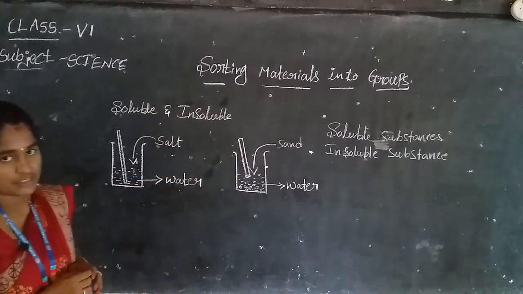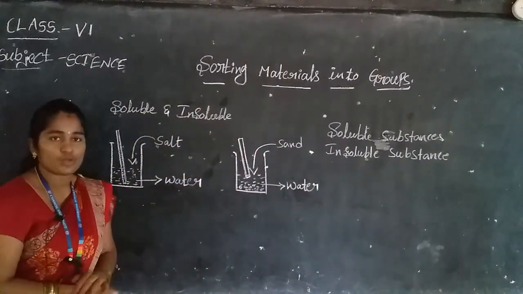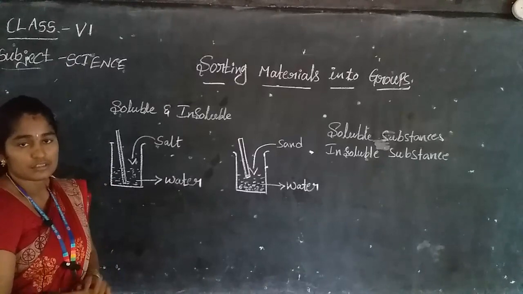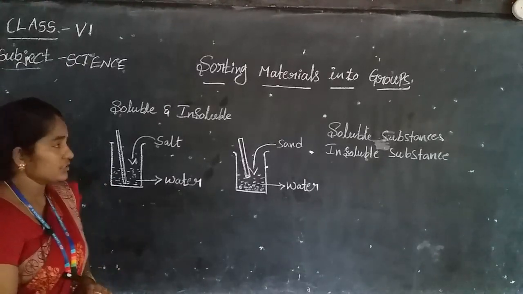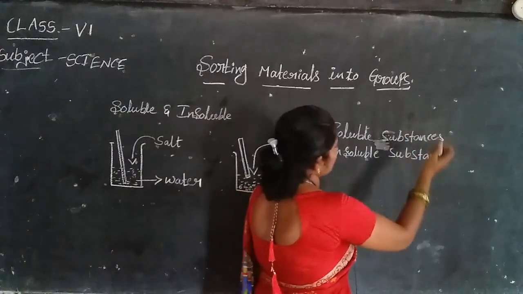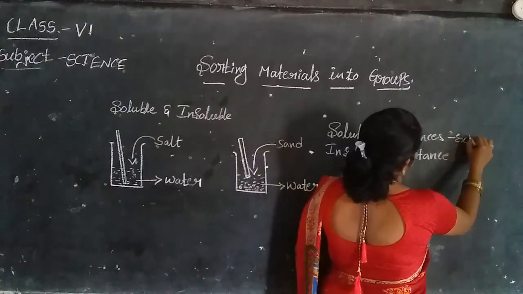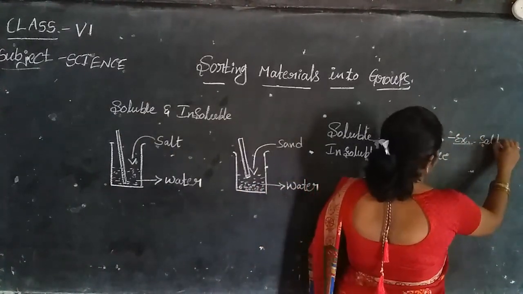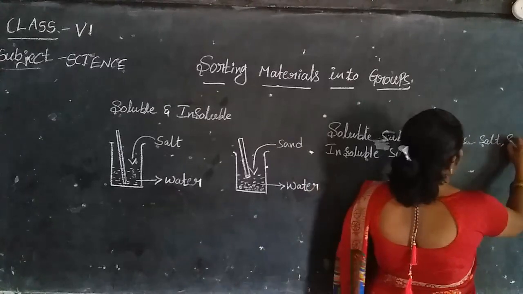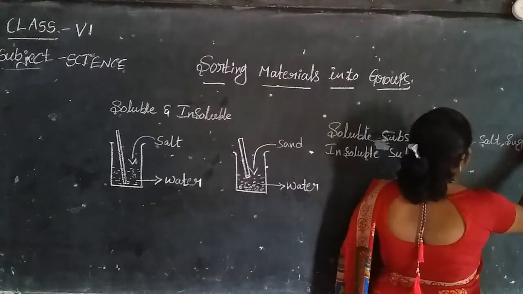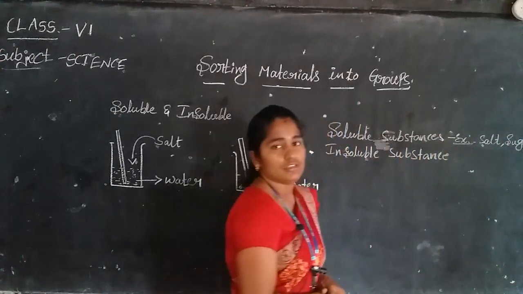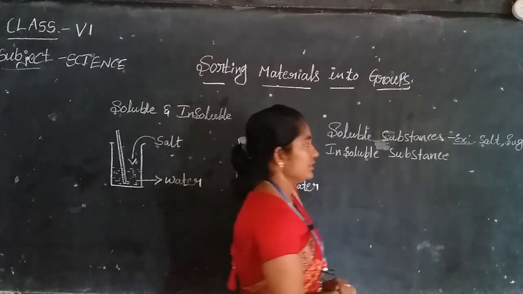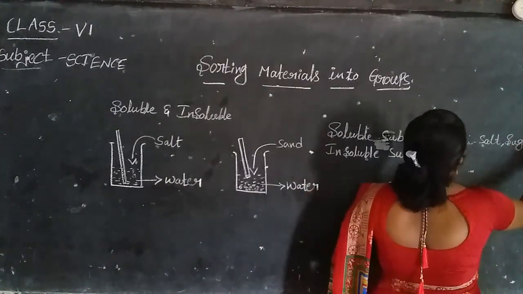Insoluble substances. For example, salt is a soluble substance. Examples of soluble substances are salt, sugar, which fully dissolve and disappear, etc.